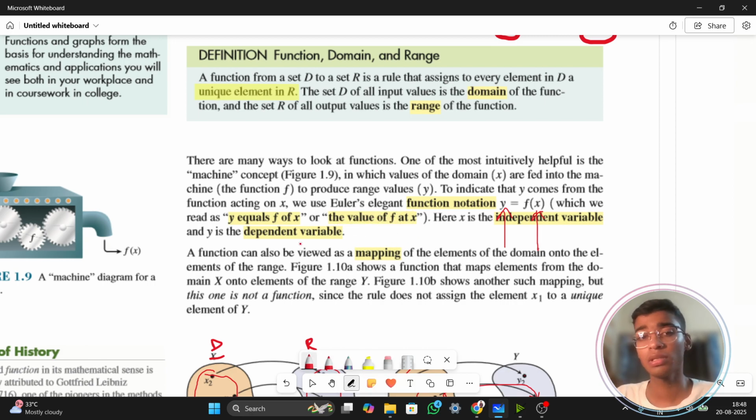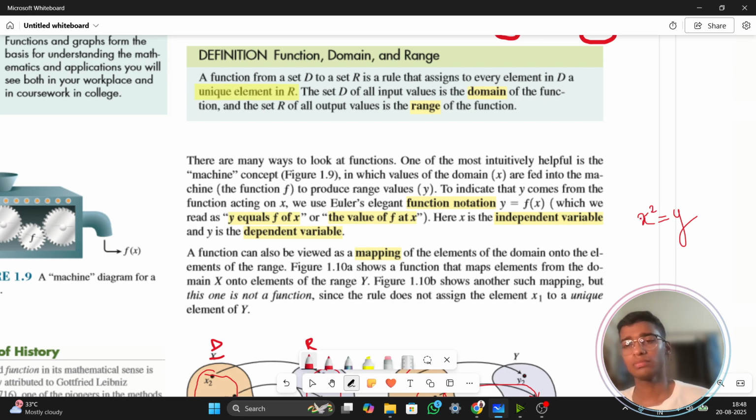This is actually the thing. Or you can say y equals f of x. This thing is actually pronounced that way. So it means if, for example, I'm putting x equals 2, and my function is x square, y equals x square, if I put x equals 2, y would be 4. That is x squared. So this is exactly a simple notation which you should know about.